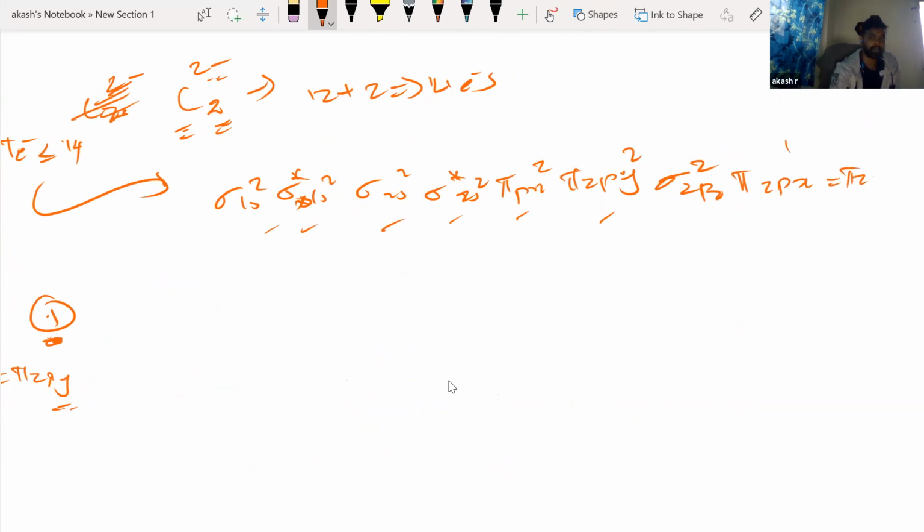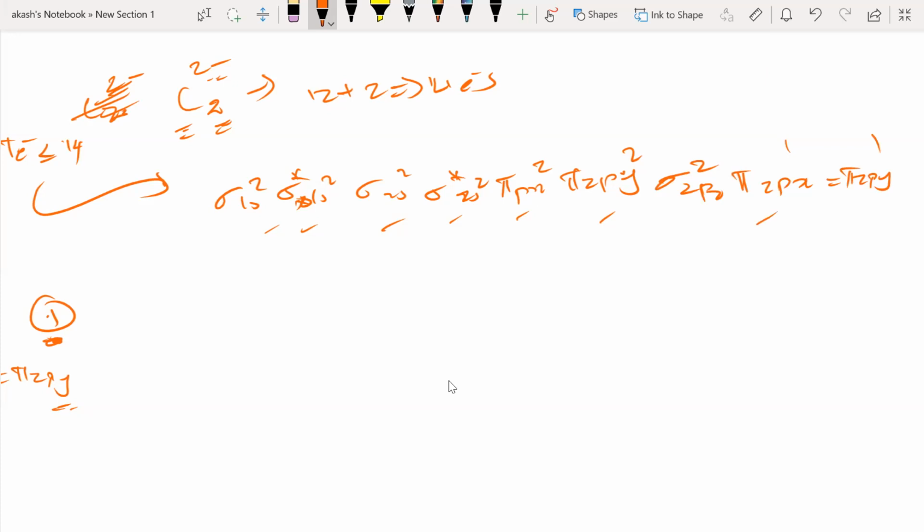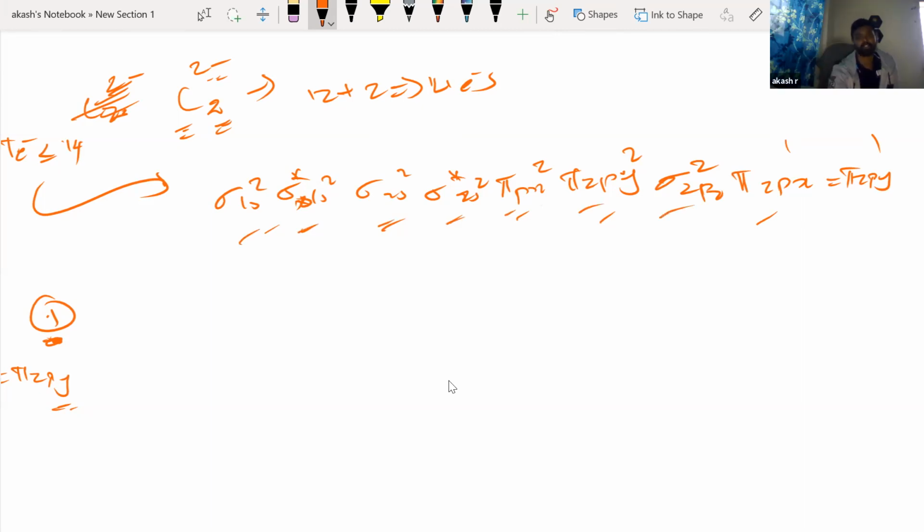This would have been the configuration. Now what do you see? All the electrons are paired. There are no unpaired electrons. So this is not paramagnetic. This is diamagnetic.